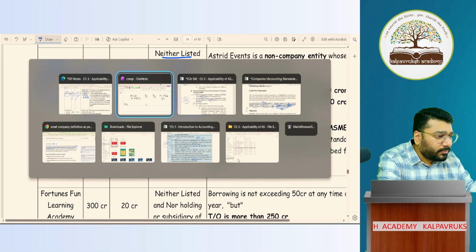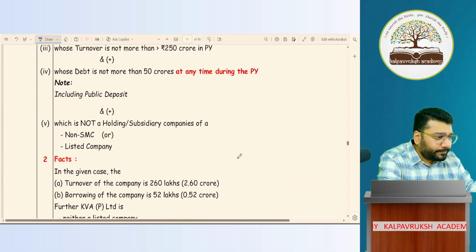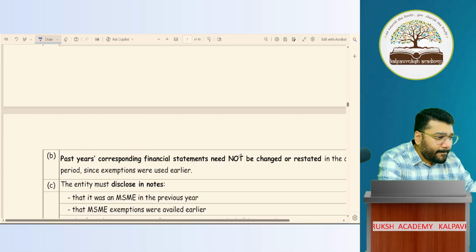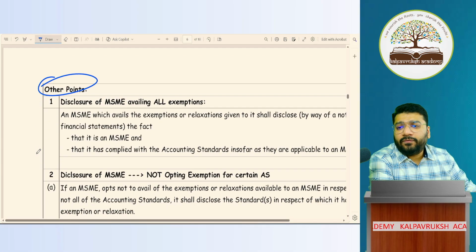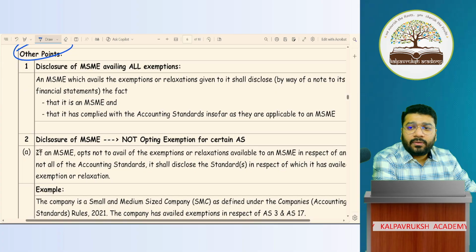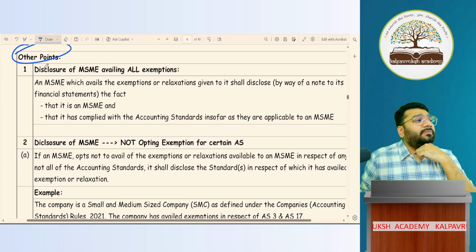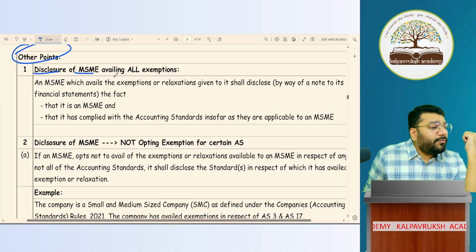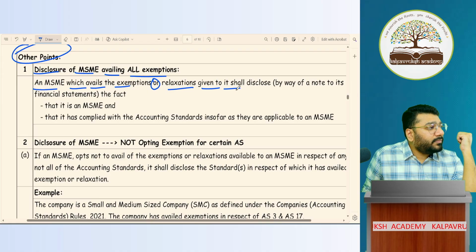Now, coming to important points for the purpose of non-companies. In case of non-corporates, large entities and MSME, there is some disclosure to be given by an MSME for availing all exemptions. An MSME which avails exemption or relaxation given to it shall disclose.